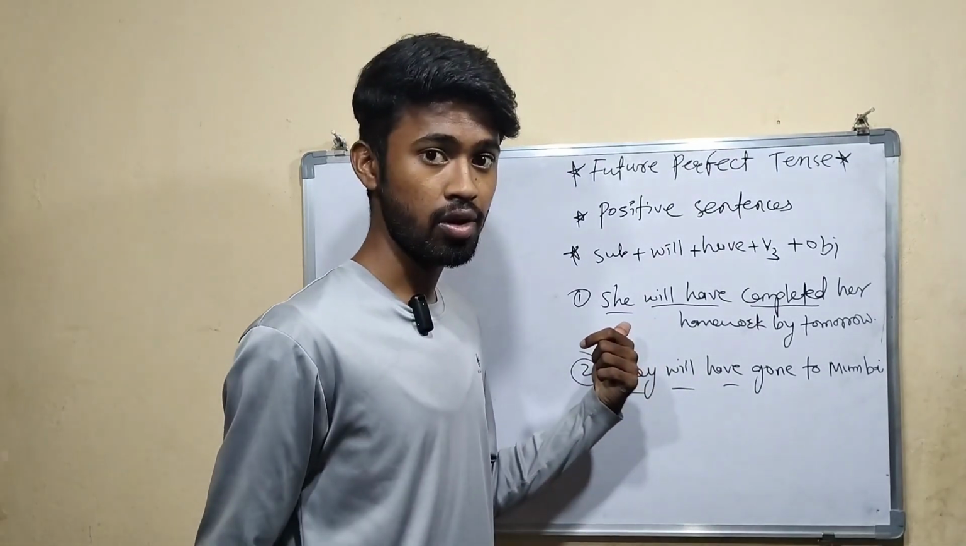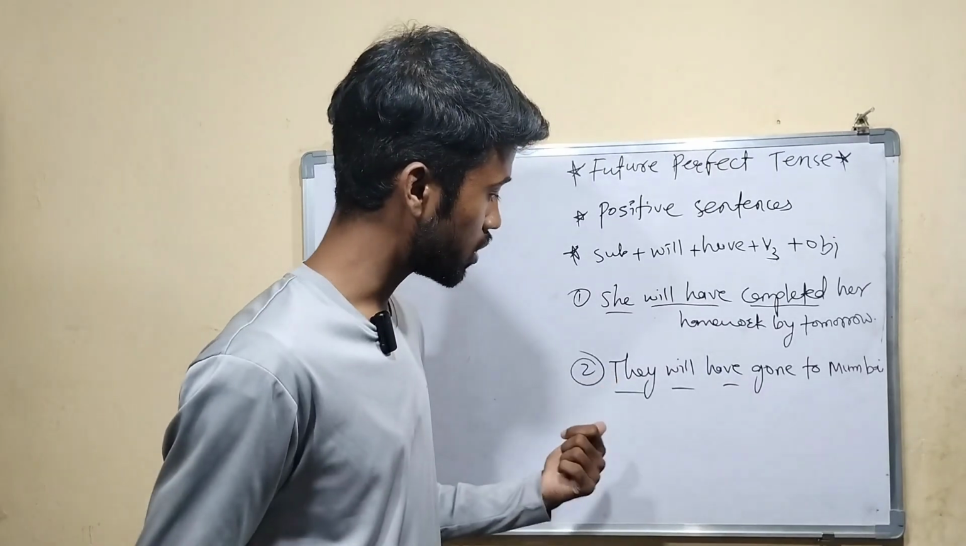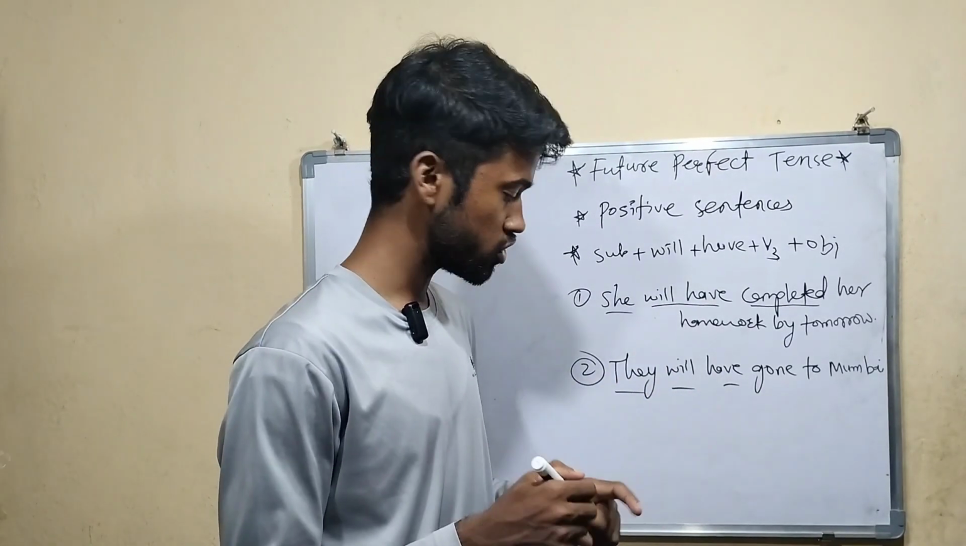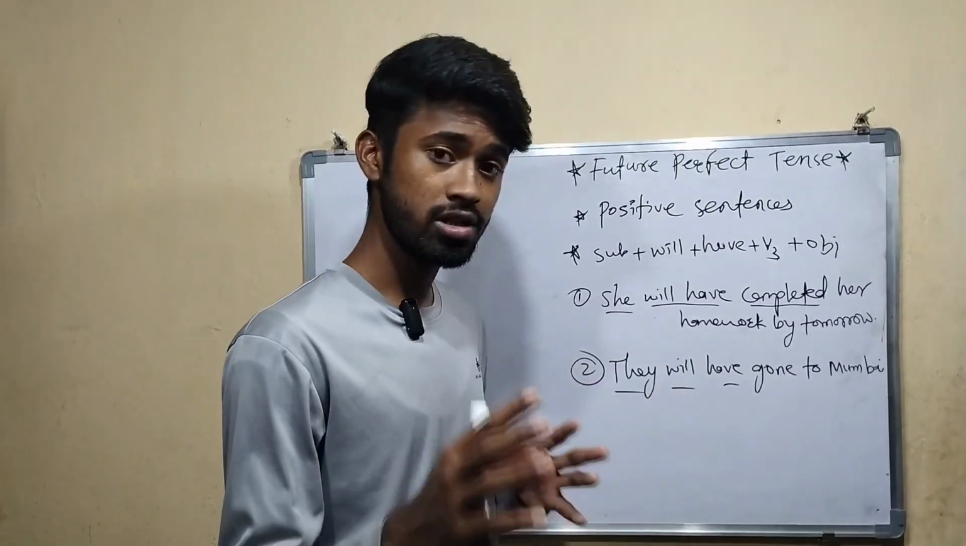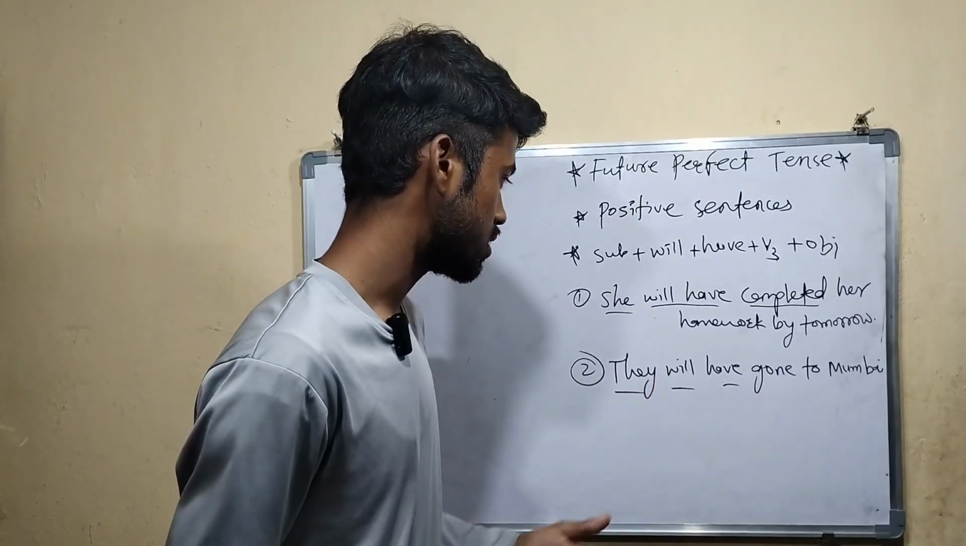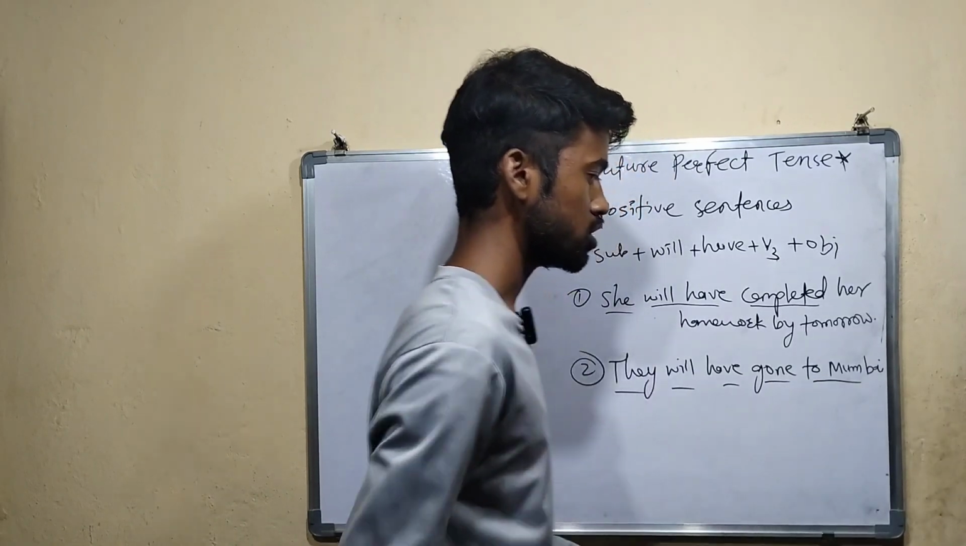See, here the subject is singular, we used will have. Here the subject is plural, still we are using the same. So what you understood from this? There are two helping verbs which are used for all the subjects, for plural and singular. Now see, this is the third form of verb and the remaining part is object.